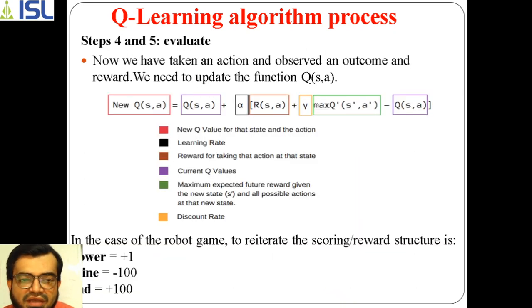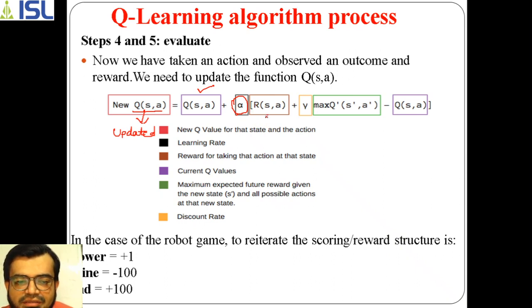Now here you are evaluating it. The new Q(s, a) is the updated Q value. This is the current Q value; initially we have taken 0. This is called the learning rate, at which you are calculating this, and you define its value. This is the reward value.